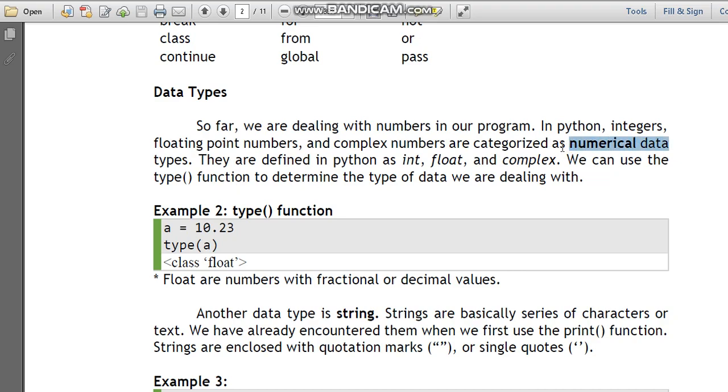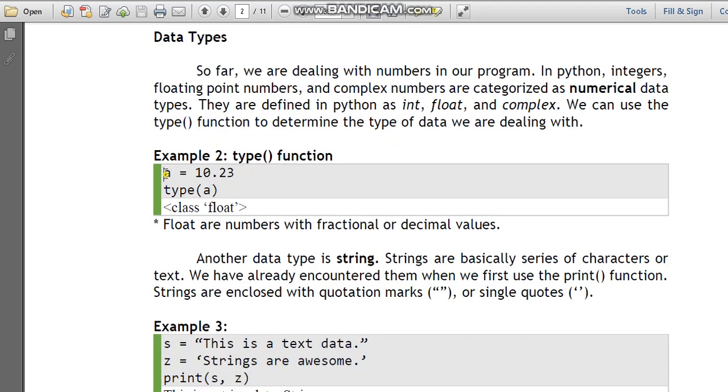We can use, para malaman natin kung ano yung data type nung data natin, we can use the function type. Okay, so kaya nito dito sa example na to, a is equal to 10.23. So gumamit tayo ng type function para malaman natin kung ano yung type ng variable na yan. So type and then the name of the variable. So sabi niya, class float. The type of this